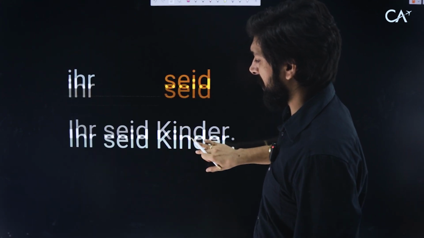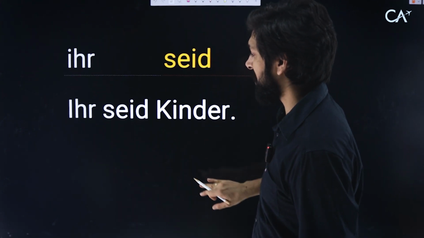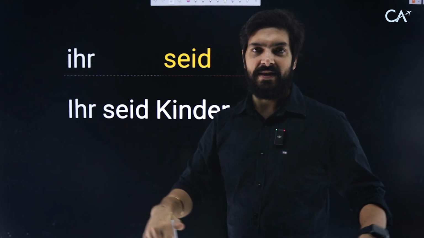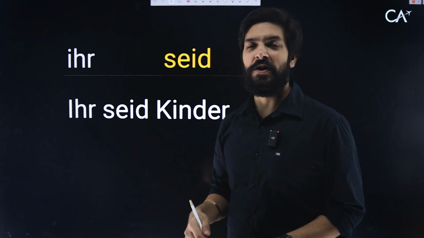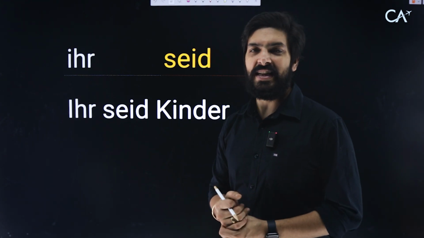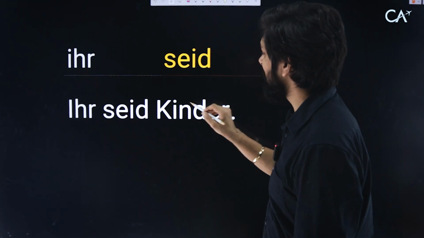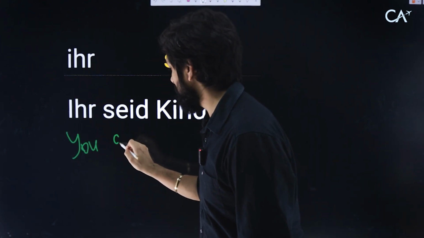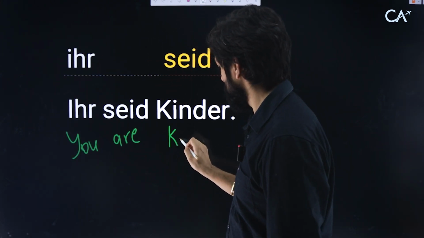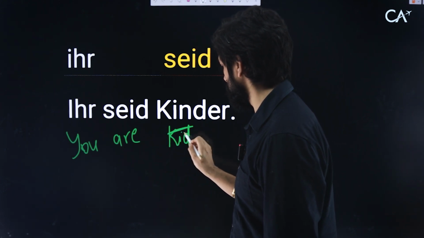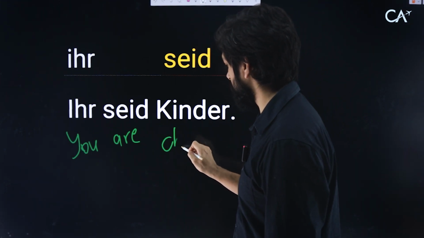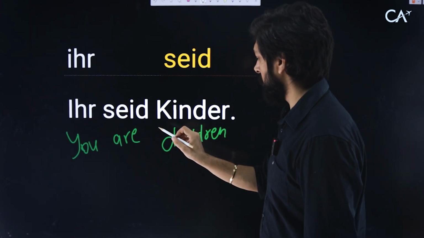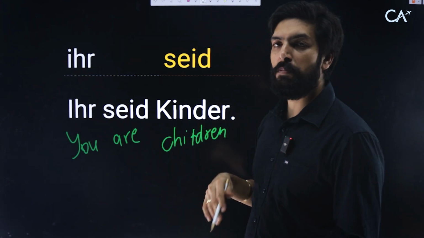An example would be "Ihr seid Kinder." You are children. So let's say we have many kids, these guys are not stopping. We can say you guys are kids. Ihr seid Kinder. You guys are kids, or children, basically. We can use the word children here. Kinder. Okay. So this Kinder is the plural version.